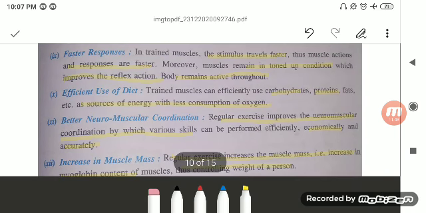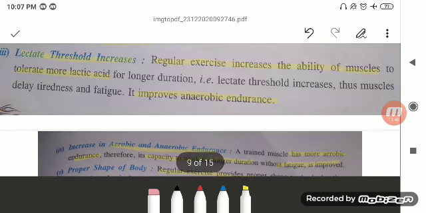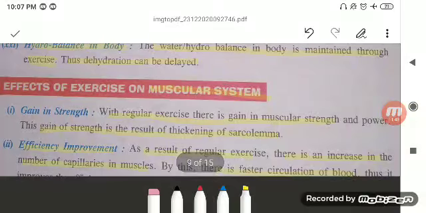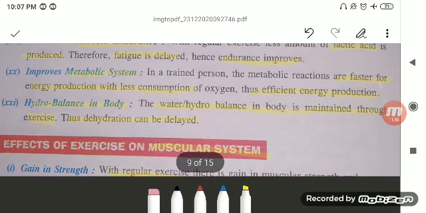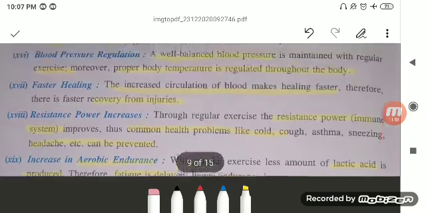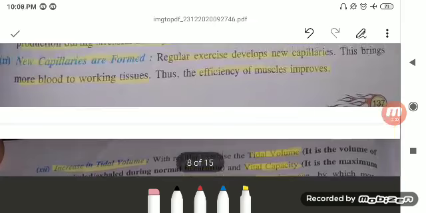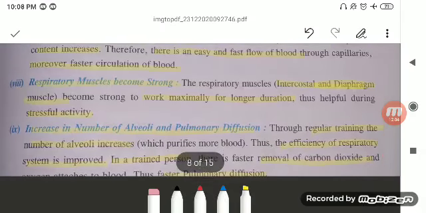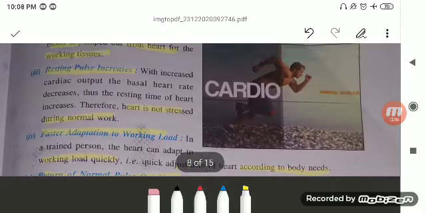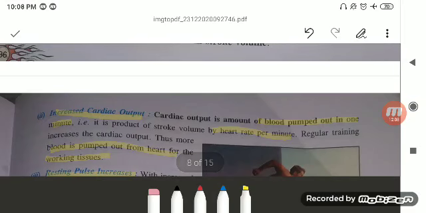So with this we have discussed the two systems which are affected by the exercise. Their efficiency is going to increase, medical problems are going to decrease. So the first advice by the doctor to the patients, or you can say the person who is having some muscular problem, who is having some cardio problem, is to go with the regular exercises.